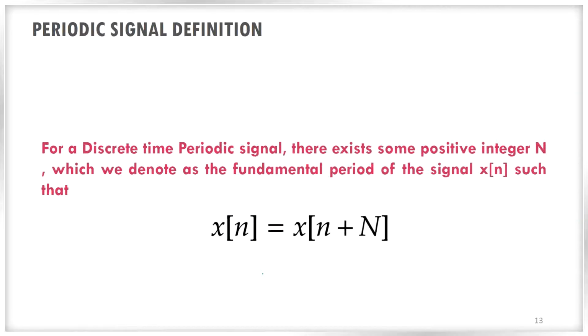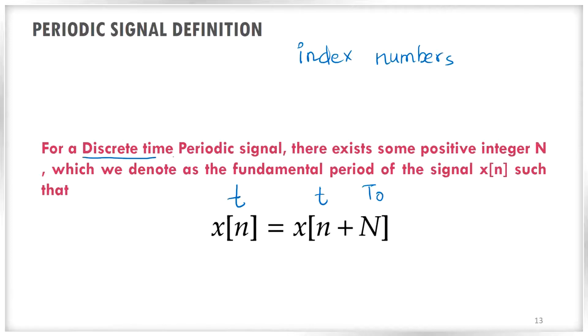Now the same thing can be applied to the discrete time version of the signal. Not only in continuous time, even in discrete time we can have a periodic signal. So what is the definition? Same definition. Instead of t and capital T0, we will have n here, because in a discrete time signal we are considering the index numbers of the time samples, not the sample values.